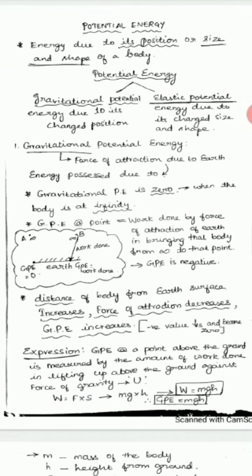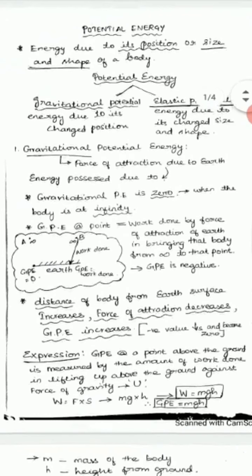So in this definition you could see two parts. One is energy due to its position, another one is energy due to its size or shape of a body. So the first part is gravitational potential energy. The second part of the definition is elastic potential energy. Energy due to position is gravitational potential energy. Size and shape is elastic potential energy. So two forms of potential energy are there: one is gravitational potential, another one is elastic potential.